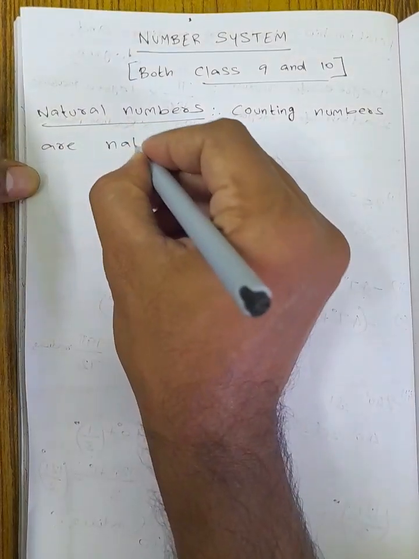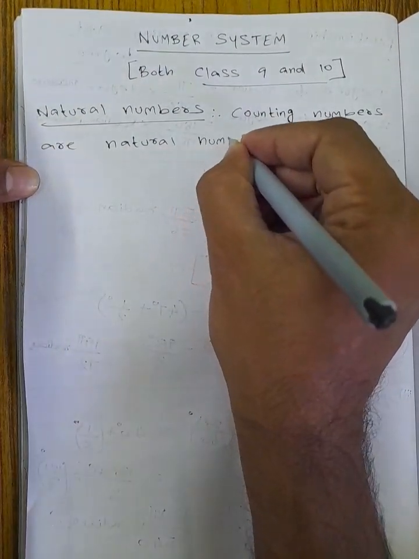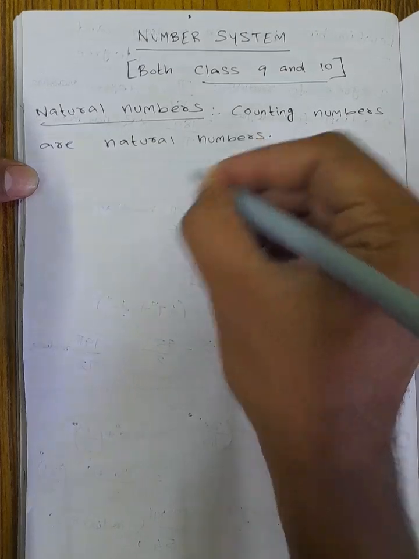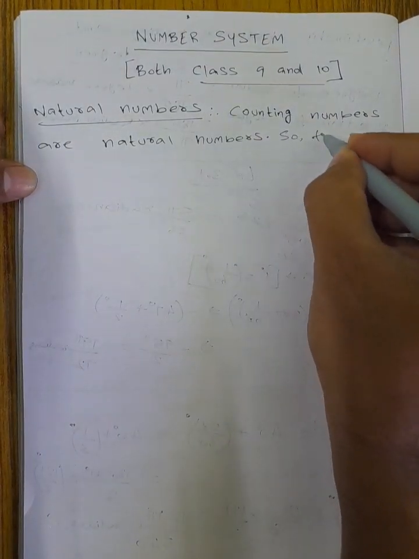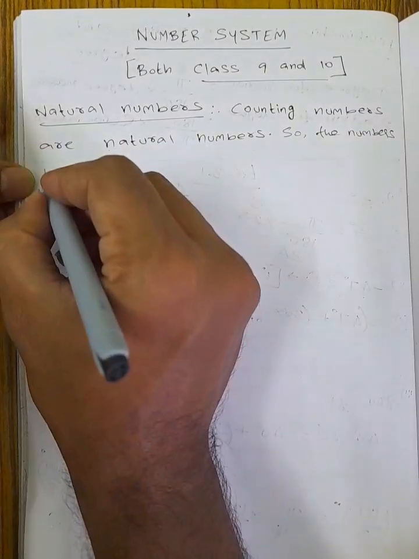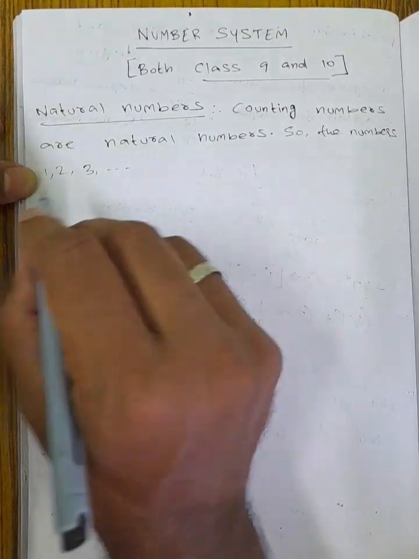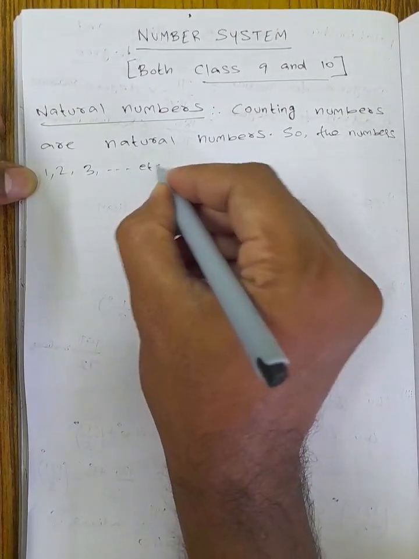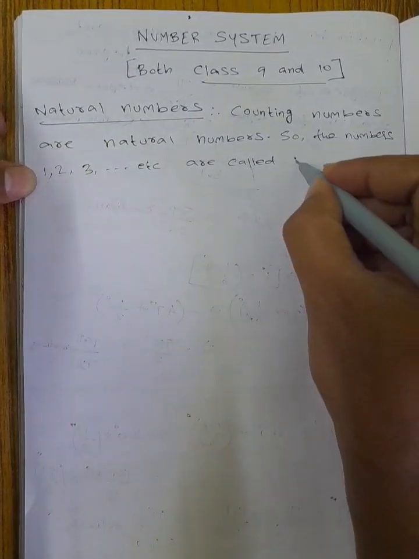We can write them as 1, 2, 3, up to infinity. All those numbers we take as natural numbers.